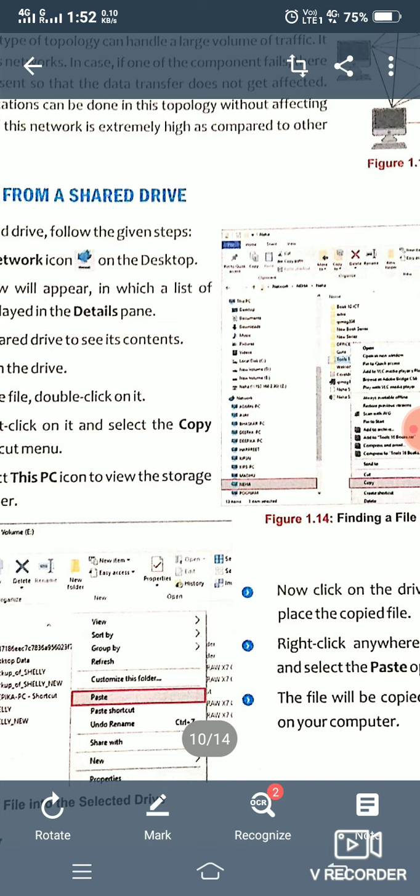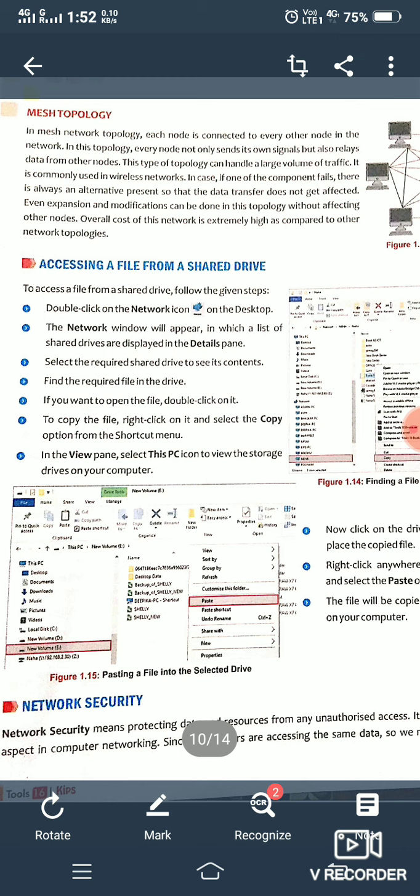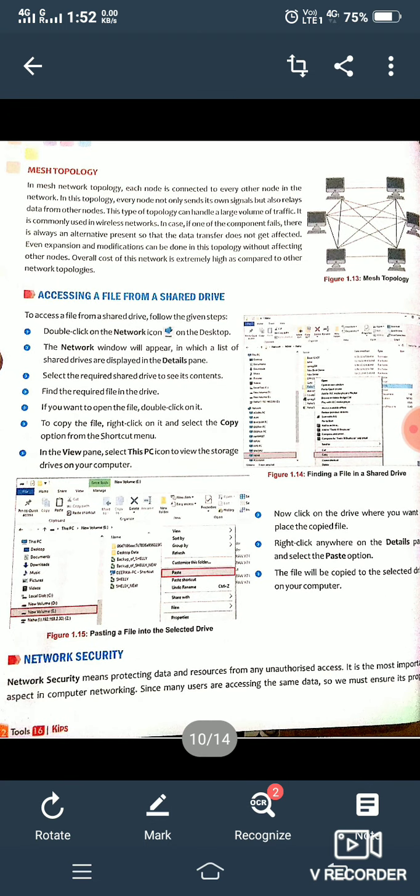So from here you can access all the shared files, and you can just copy and paste wherever you want to use that file, or you can store it in any other device also. It's up to you. You want to copy that shared file, or you want to save it in any other device, or you want to paste it on any other location. So just by clicking on the network icon from the network window, you can access any file from the shared drive.